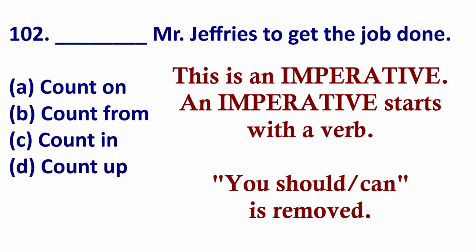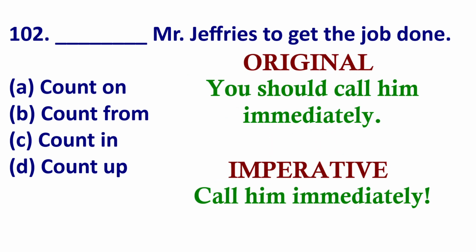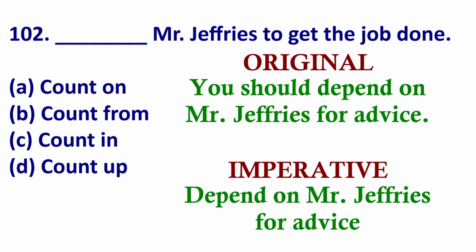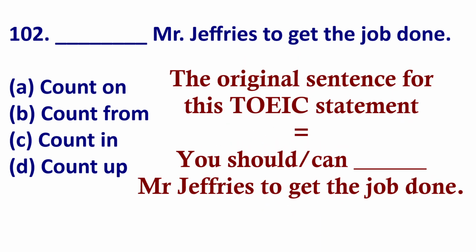This is an imperative sentence. An imperative sentence starts with the verb. It is "you should" or "you can" is missing. For example, you should call him immediately. That is the original sentence. Call him immediately is an imperative. Or you should depend on Mr. Jeffries for advice. The imperative: depend on Mr. Jeffries for advice. So remember, the original sentence is you can, you should, blank Mr. Jeffries to get the job done.